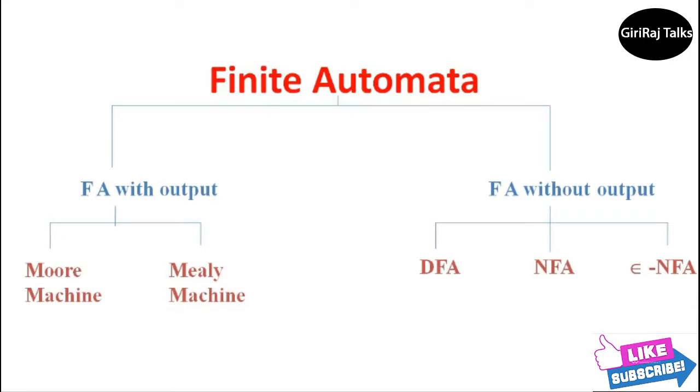And finite automata without output is divided into three types. First one is DFA, NFA, and epsilon NFA. And DFA means deterministic finite automata. NFA means non-deterministic finite automata.